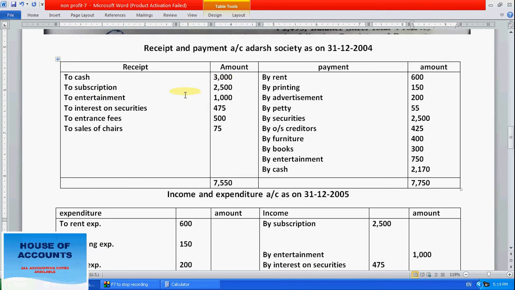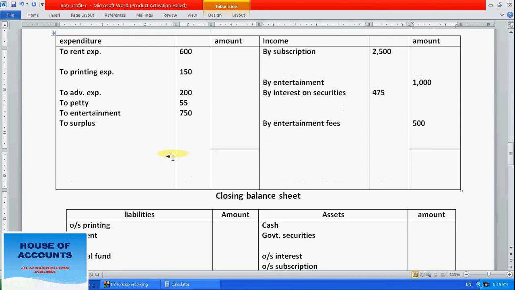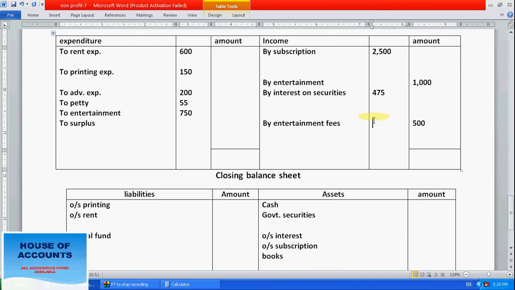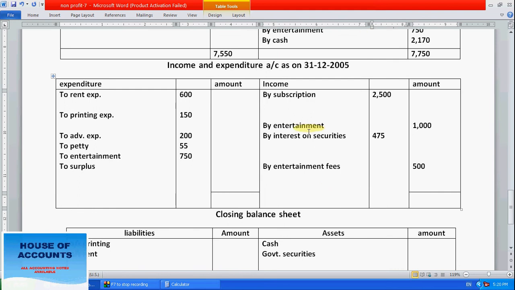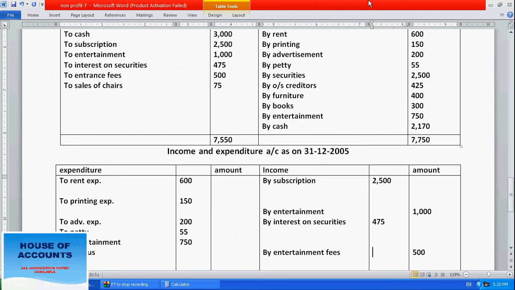Now don't take sale of chair because it's an asset, so don't take it here. All expenditures are over from receipts and payments.